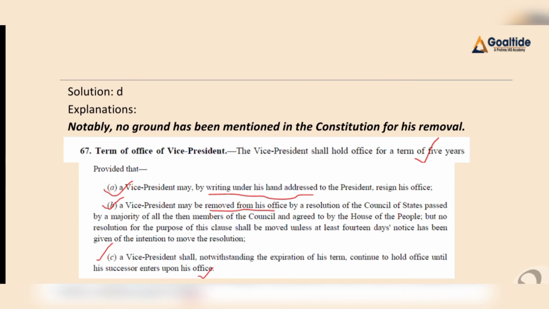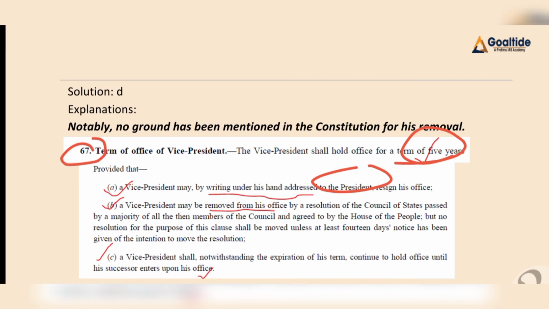Now let me discuss Article 67, which is related to the term of the Vice President. Article 67 says that the Vice President shall hold office for a term of 5 years. It also says that if the Vice President wants to resign from his office, he can resign by addressing a letter to the President, right? And it also says that if we want to remove the Vice President from his office, we have to pass a resolution in the Rajya Sabha, which is agreed to by the Lok Sabha, right?